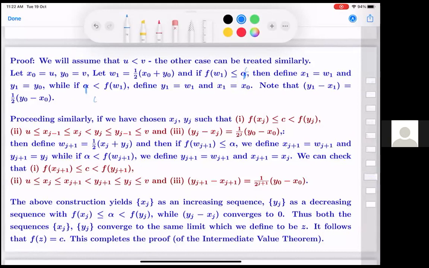So what this would ensure is that f at x1 is less than or equal to c and f at y1 is strictly above c. Greater than or equal to c, doesn't matter. So at both ends, one is less than or equal to, the other is greater than or equal to. And the distance between y1 and x1 is half of y0 minus x0. y0 minus x0 is v minus u.